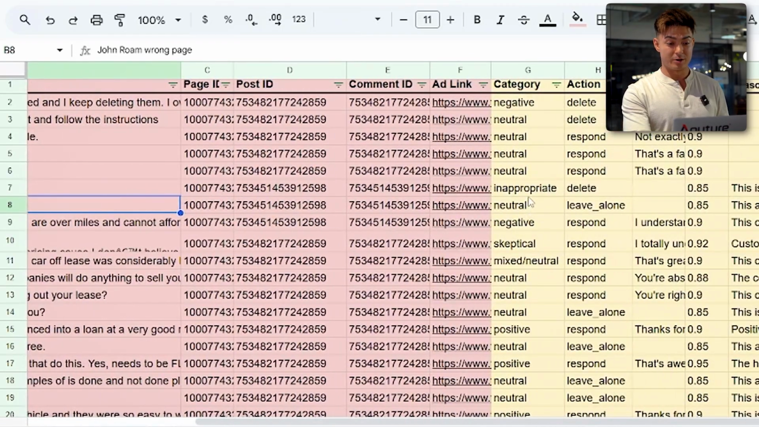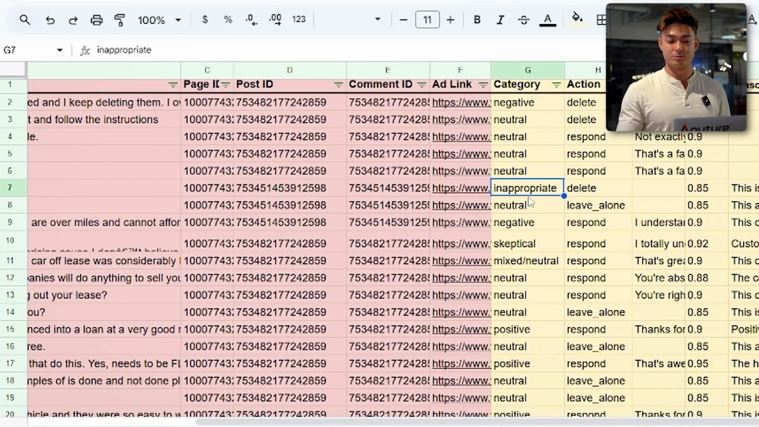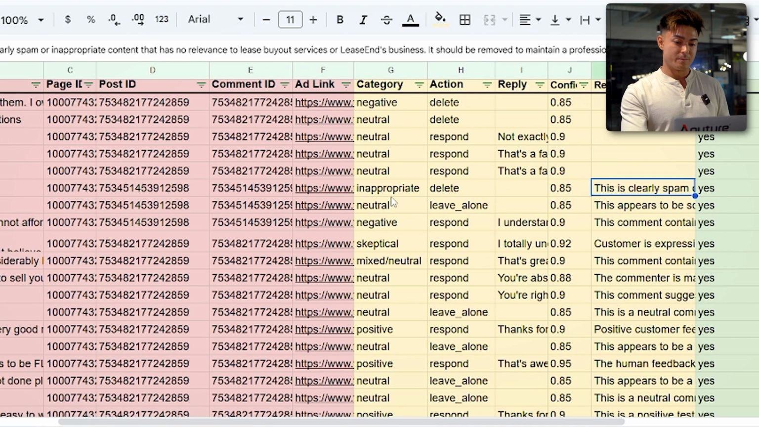But here, even in its early stages, it knew what to do with this. Clearly, it categorized it as inappropriate. Action is to delete this. And the reasoning is this is clearly spam or inappropriate content that has no relevance to lease buyout services or lease business.